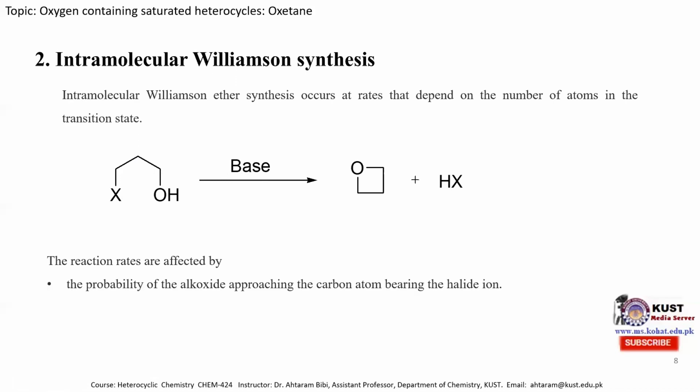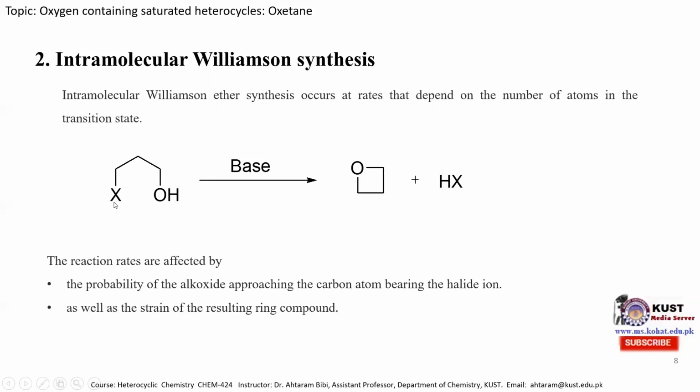And the reaction rate is affected by the probability of the alkoxide approaching the carbon atom bearing the halide. So this is an oxygen alkoxide ion, and the rate of reaction depends on how this alkoxide ion reaches the carbon atom bearing this halogen atom.